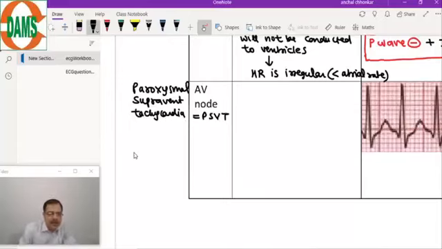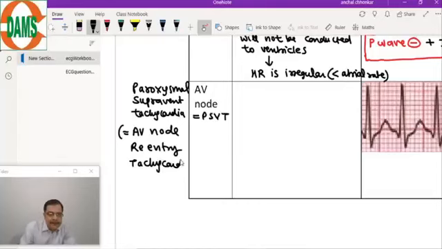And the most common cause is the starting by atrial ectopic, and therefore it is also known as AV node re-entry tachycardia. This is AVNRT, AV node re-entry tachycardia. There is a re-entry loop in the AV node.